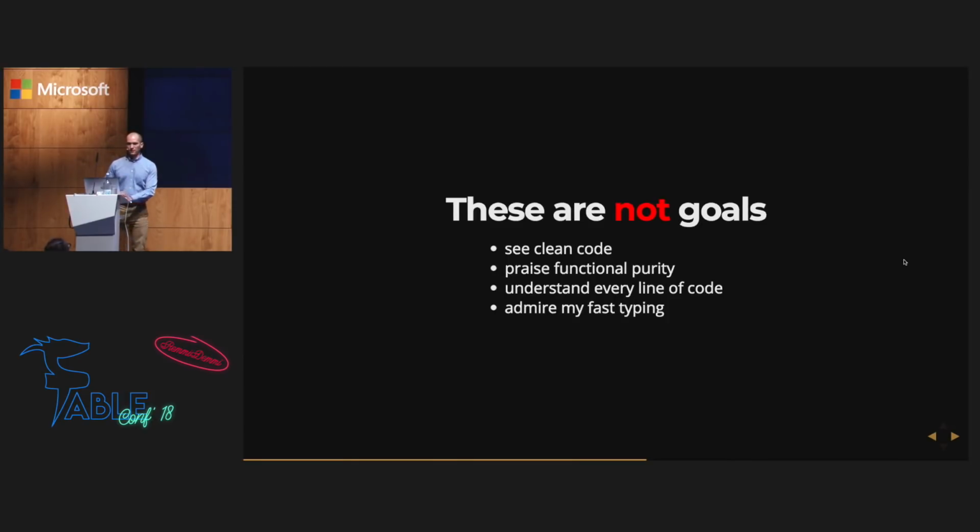So let's talk about why we're doing this. First, let's talk about why we are not doing this. We will not see clean code today. There will be a lot of hackery ways to achieve the final result. We will not be praising functional purity, etc. So there will be some mutations in the code, so don't be afraid. That's because we want to interop with JavaScript libraries that need those mutations.